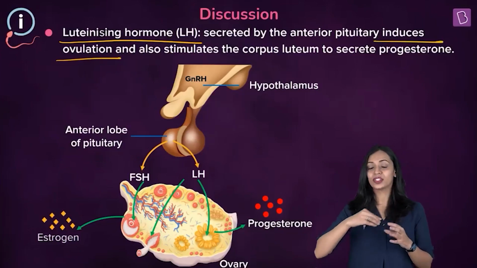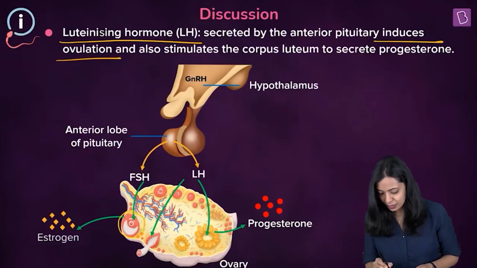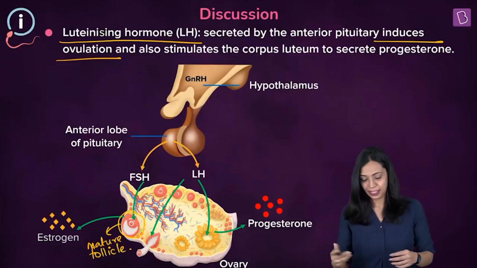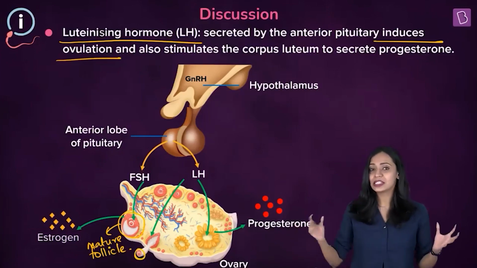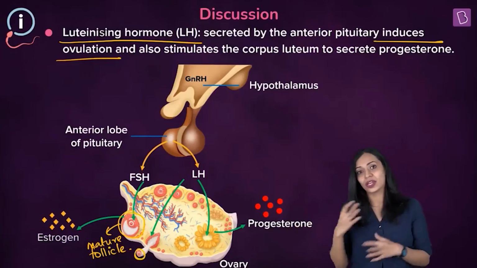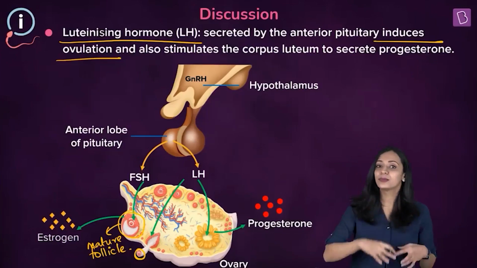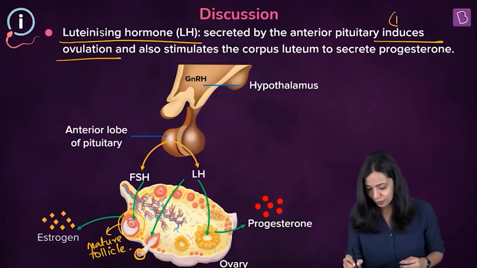Now what do we mean by ovulation? Ovulation is a process by which the female gamete is released from within the follicle. So here I told you this is a fully developed mature follicle. So within that you will have one stage in the development of the female gamete. So this female gamete along with few other cells will be released from the follicle by the rupturing of the follicle. That process is known as ovulation. Okay, so this LH hormone, this stimulates or induces the process of ovulation to take place. So that is one function.